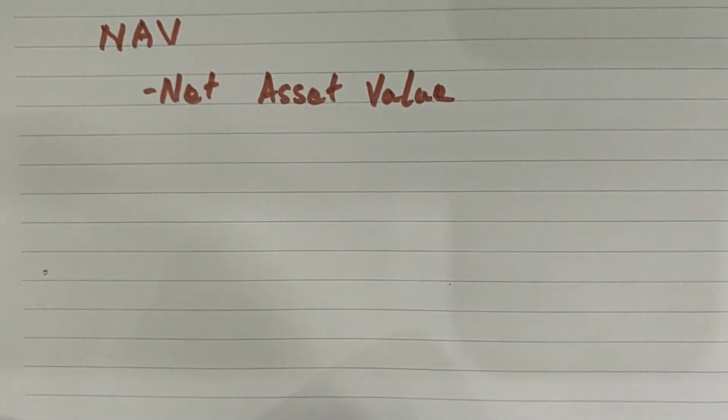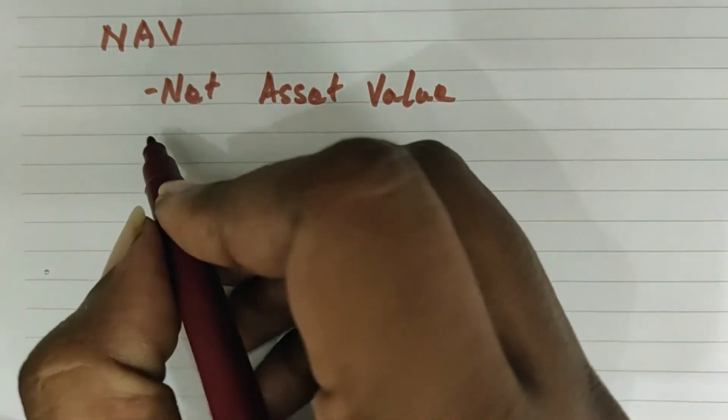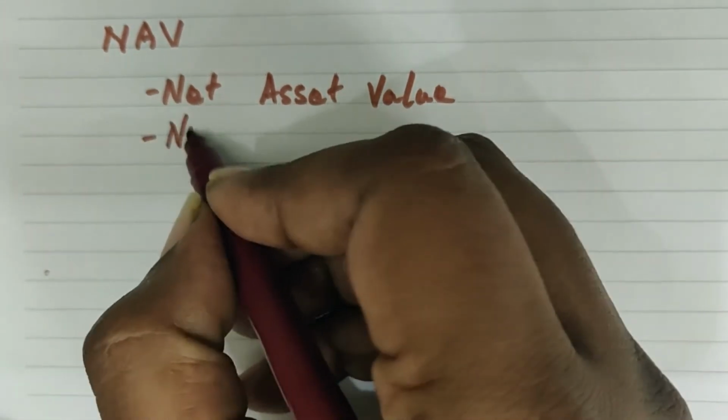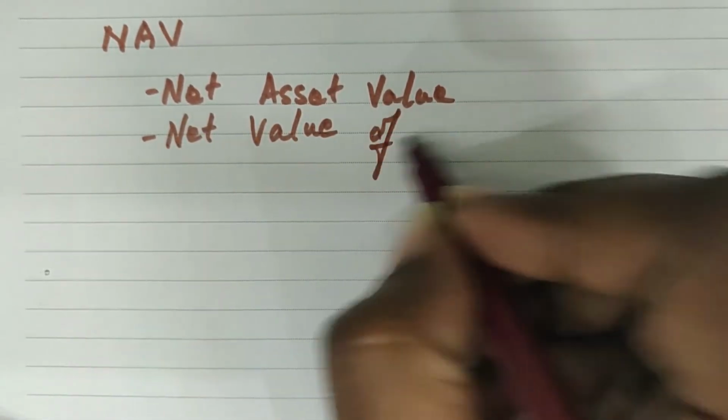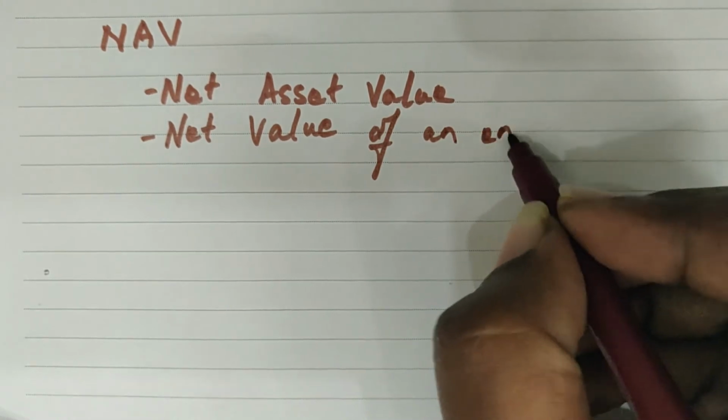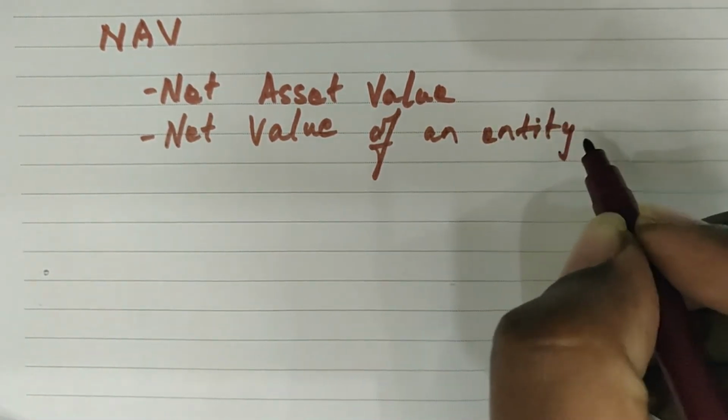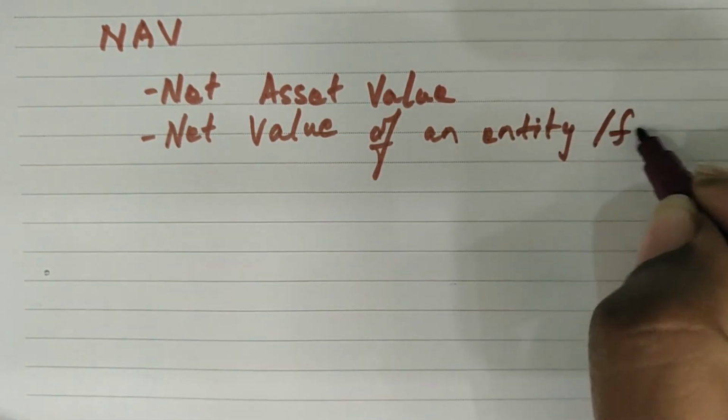So in general, NAV represents the net value of an entity, we can say, or a fund.